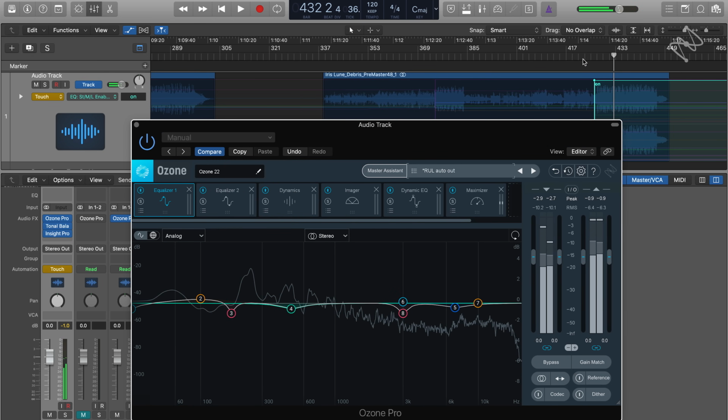So if we compare the snapshot that's designed for the chorus with the snapshot that's designed for the outro, you'll hear that difference.